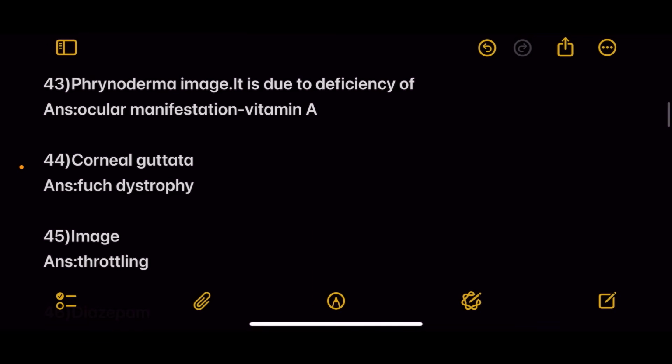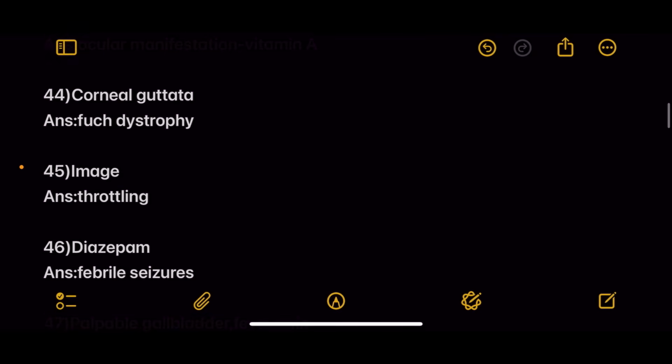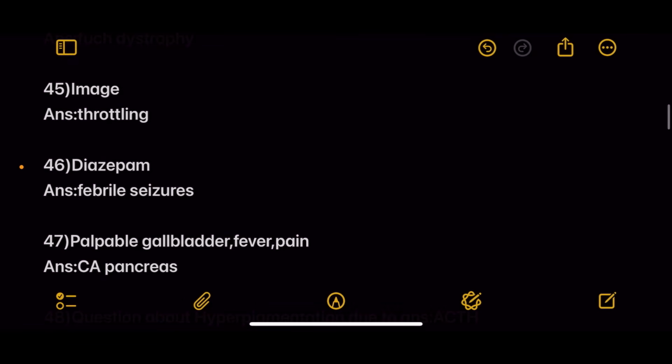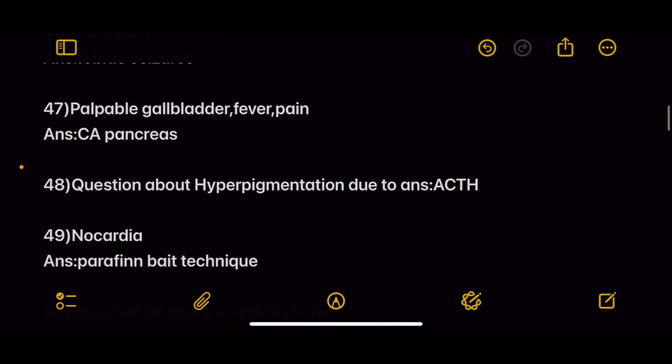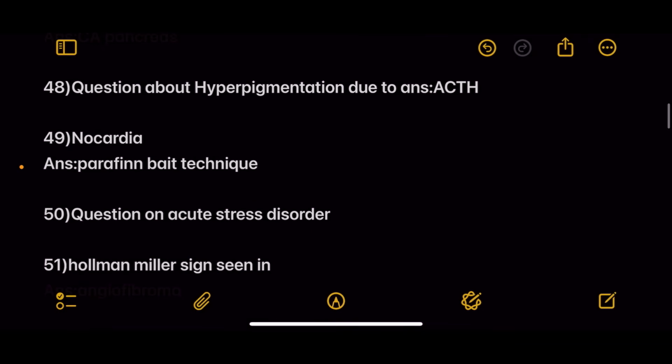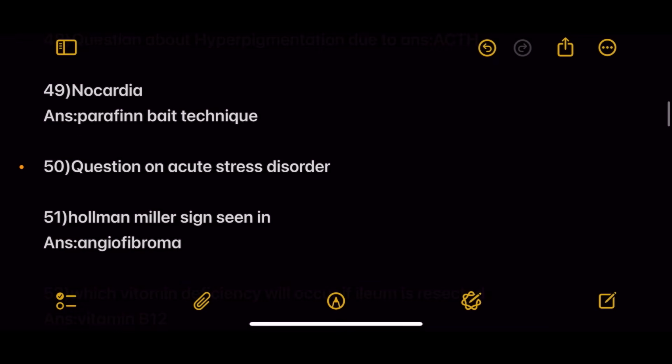Next, rhinoderma image, it is due to deficiency of, ocular manifestation, vitamin A. Next, corneal guttata, answer is Fuchs dystrophy. Next is an image-based question, answer trotting. Next, diazepam, answer is febrile seizures. Next, palpable gallbladder, fever and pain, answer CA pancreas. Next was a question about hyperpigmentation due to, and answer is ACTH. Next was the Nocardia question, and it was about the paraffin bait technique. So one question was there about Nocardia.